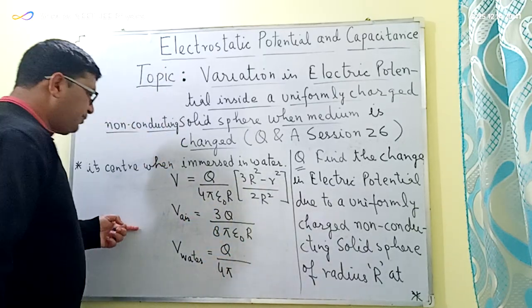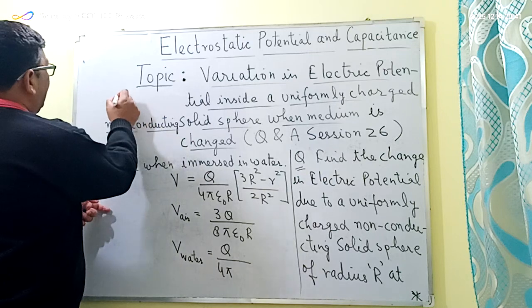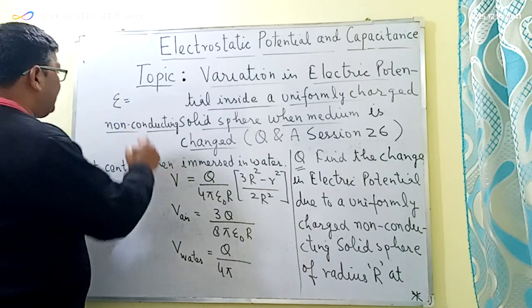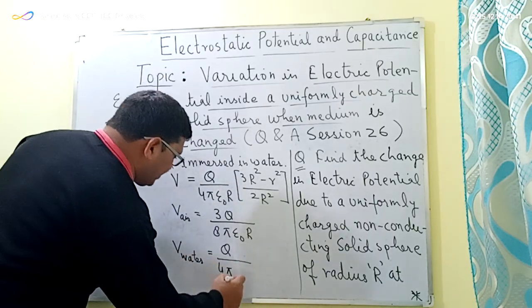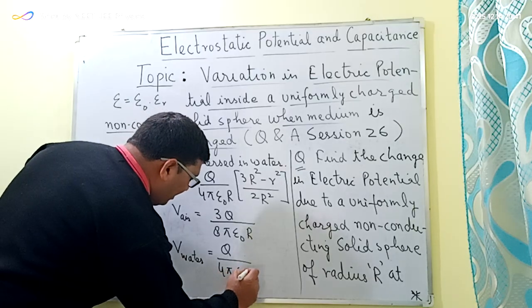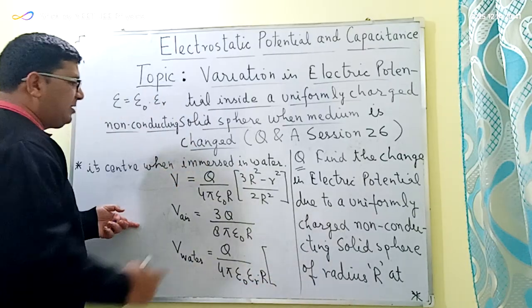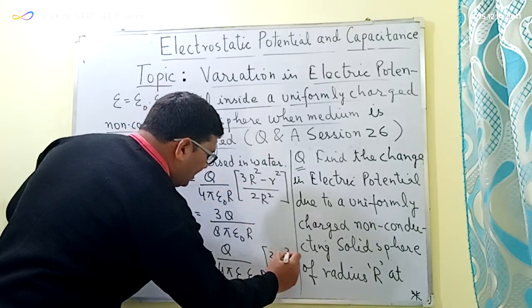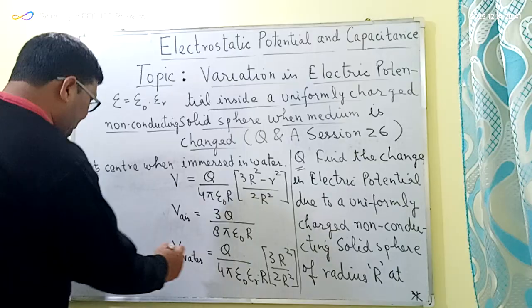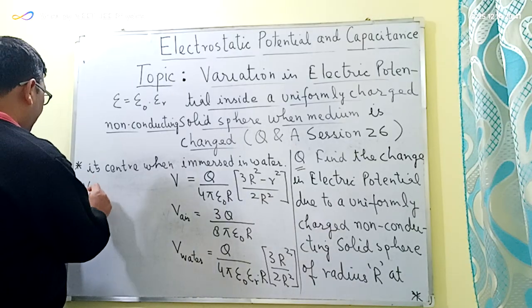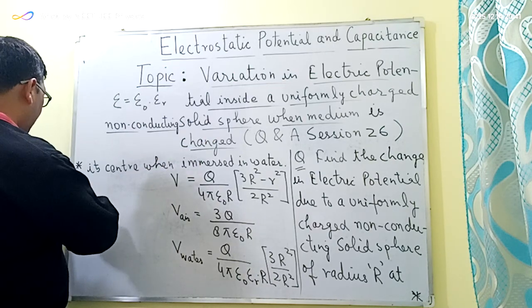Since the medium is water, epsilon naught will be replaced by epsilon, the permittivity of the medium, which is equal to epsilon naught into epsilon R. Substituting this value, the equation becomes Q divided by 4 pi epsilon naught epsilon R into R, in bracket 3 capital R square divided by 2 capital R square. This is the potential at the center of a non-conducting solid sphere when it is immersed in water.